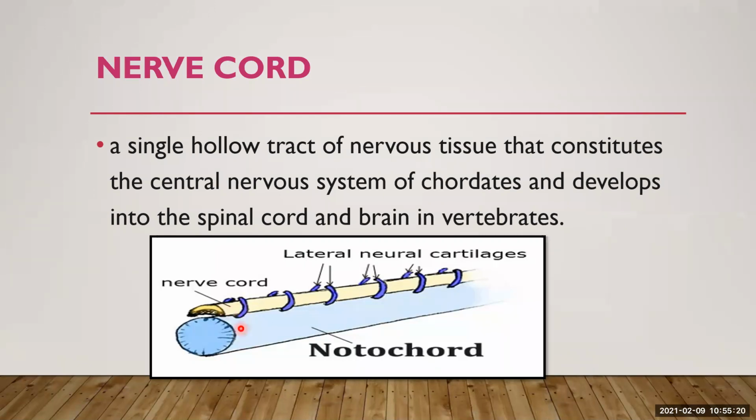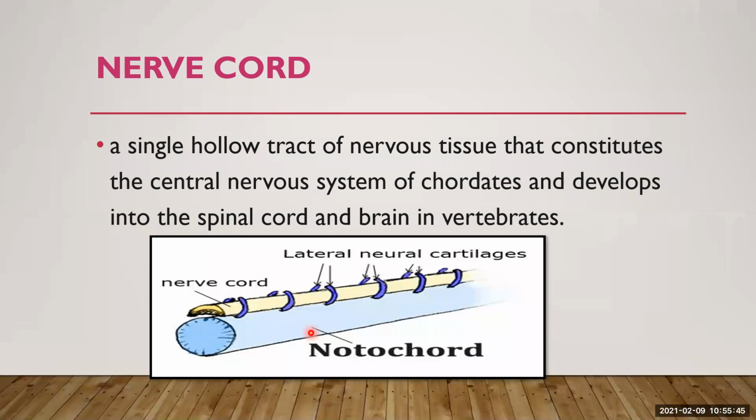Now, if you talk about the difference between the notochord and nerve cord, notochord is a skeletal rod. Notochord belongs to the skeleton, the internal framework of the human body. It is a skeletal rod, and it is very hard and dense. It gives shape and support to the body.